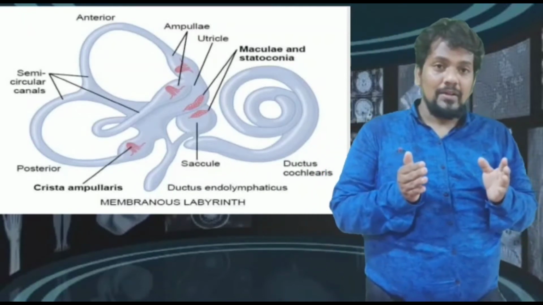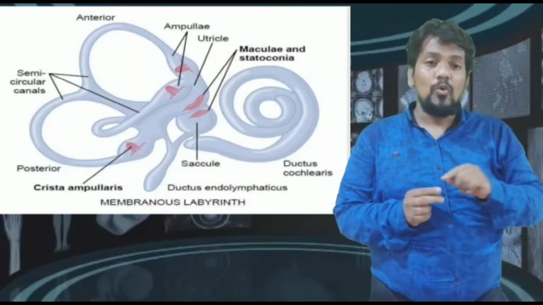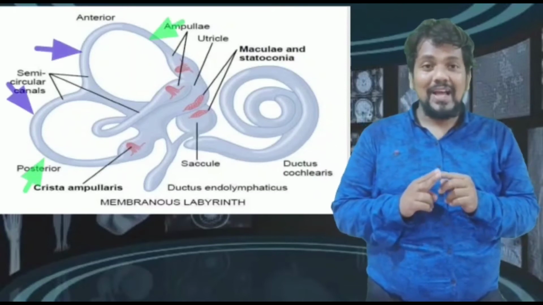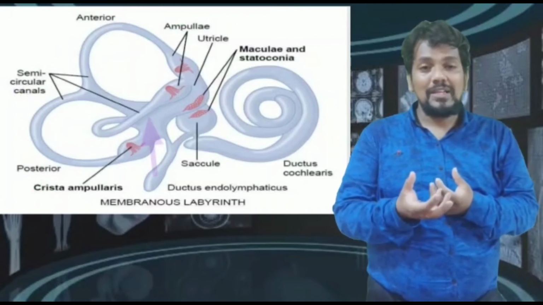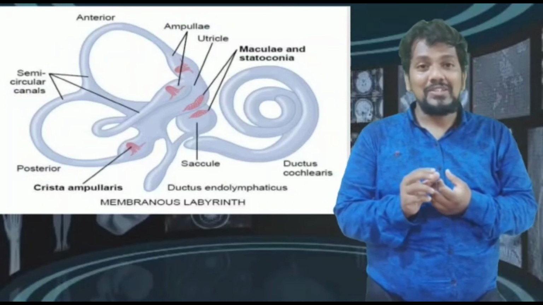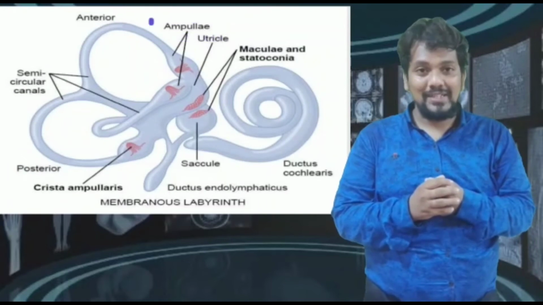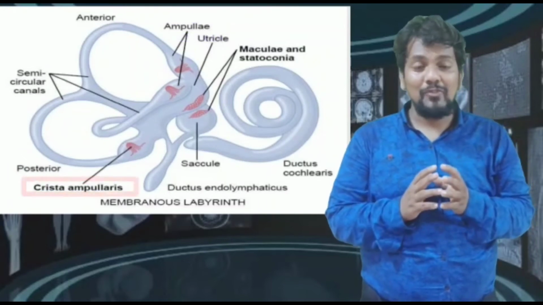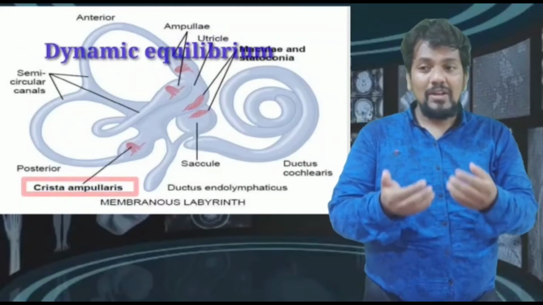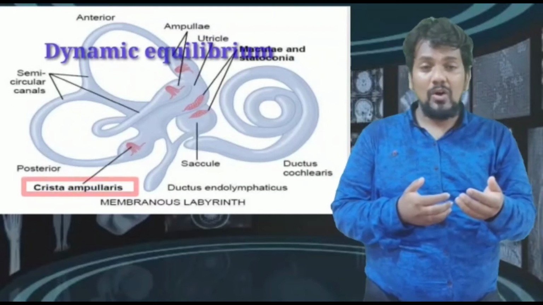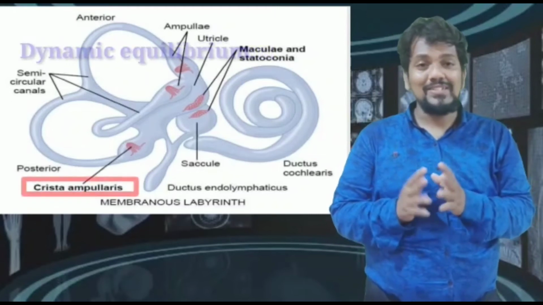In the semicircular canal, there are three regions: the vertically oriented anterior and posterior canals, and the horizontally located lateral semicircular canal. Each semicircular canal ends with a bulgy, sac-like structure known as the ampulla. Inside the ampulla is the ampulla cristalis. This region is very important for maintaining dynamic equilibrium. What is dynamic equilibrium? When our body is exposed to rotation, deceleration or acceleration, our body posture is maintained properly because of this region.